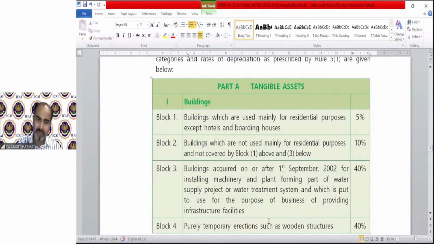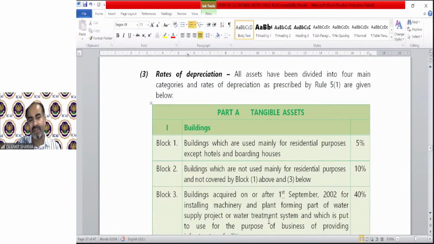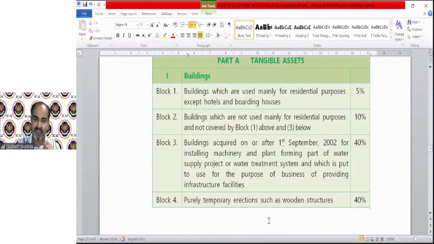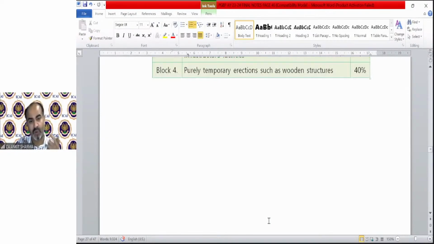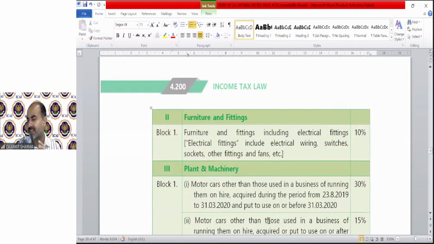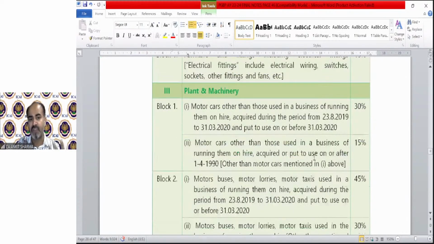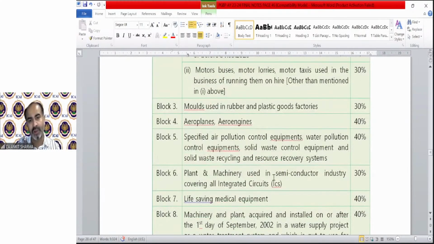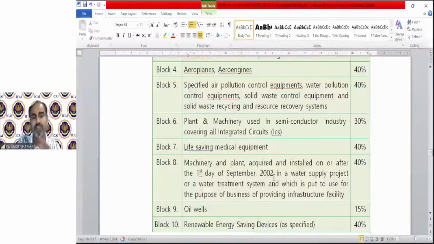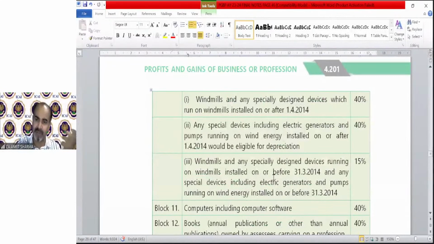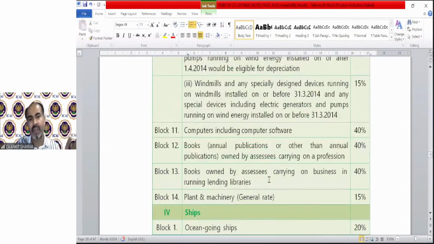Now there are rates of depreciation. You should go through them yourself. Building rate is 10%, 5%, a temporary structure rate is 40%. Somebody is asking the rate for plant and machinery; it is 15%. For motor car, it's 15%. Furniture, fittings, etc. You should go through all the rates. Aeroplanes have 40%. The maximum rate is 40%. The income tax department has restricted the maximum rate for depreciation to 40% now. Earlier it was 100% in some cases, but now it's 40%.